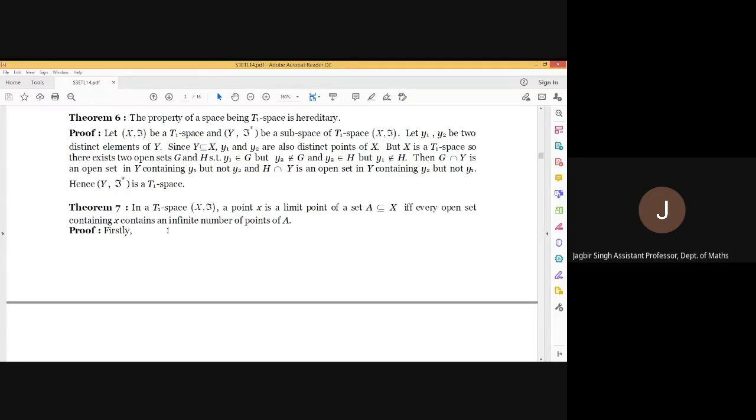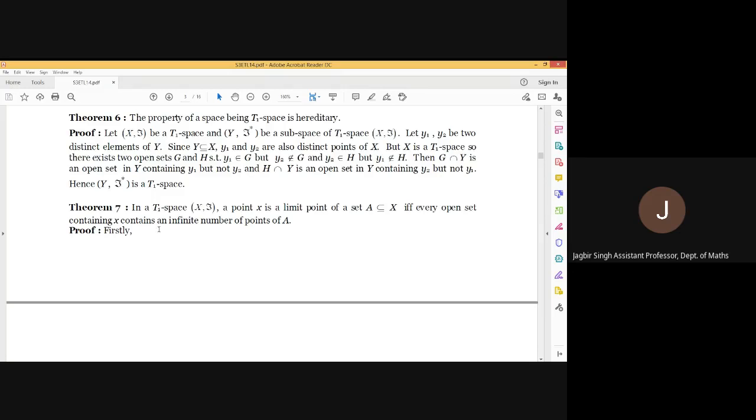So a topological space X is given which is T1, A is a subset of X. Then an element small x is a limit point of A if and only if every open set containing x must contain an infinite number of elements of A.